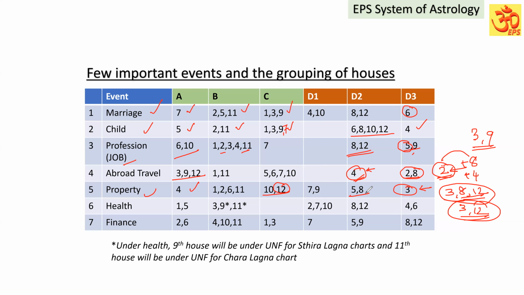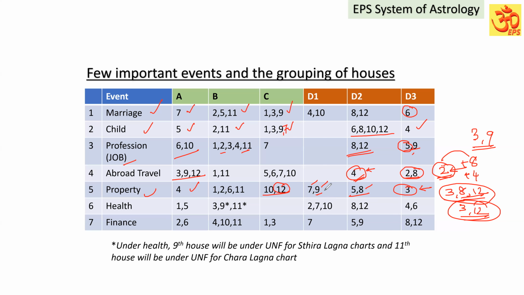5 and 8 come under D2 because the 5th house is the 11th house to the seller, and the 8th house is the 2nd house to the seller. We have to sell, we have to purchase the property, meaning somebody is going to gain. So the 7th house is the party, and the 9th house is actually the 3rd house to the 7th house. It means that person is going to lose his property.